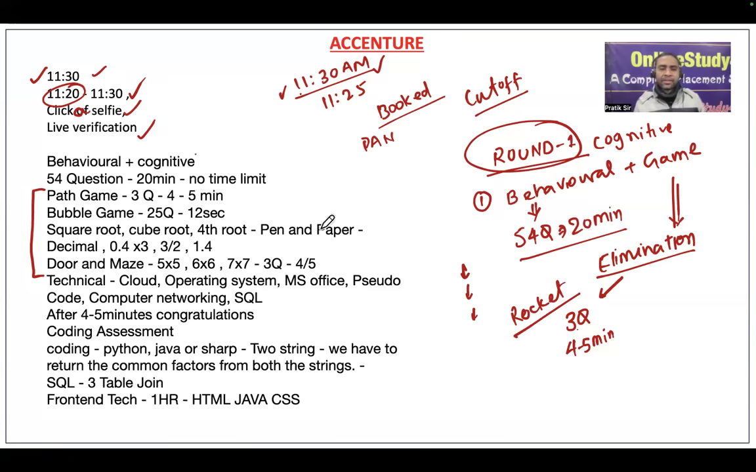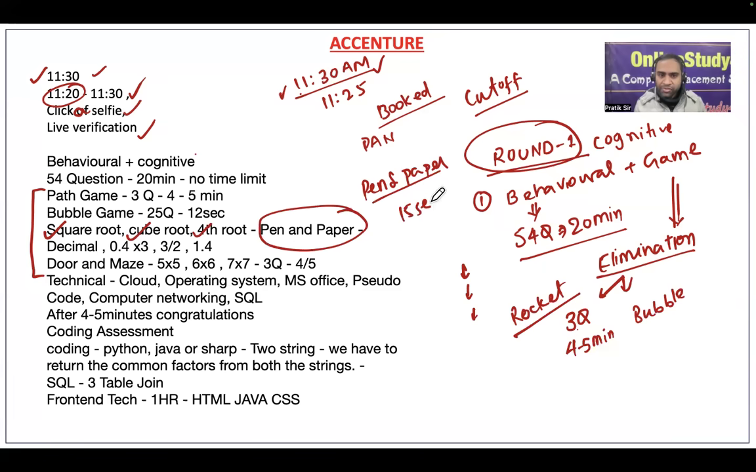Then, friends, the bubble game was there. Bubble game is numerical expression, and in this there was a square root, a cube root, and a fourth root, and you can use pen and paper to solve. The time limit will be around 15 seconds per question. That means if you have 25 questions, around 4 minutes you will be getting. No, not 4 minutes.